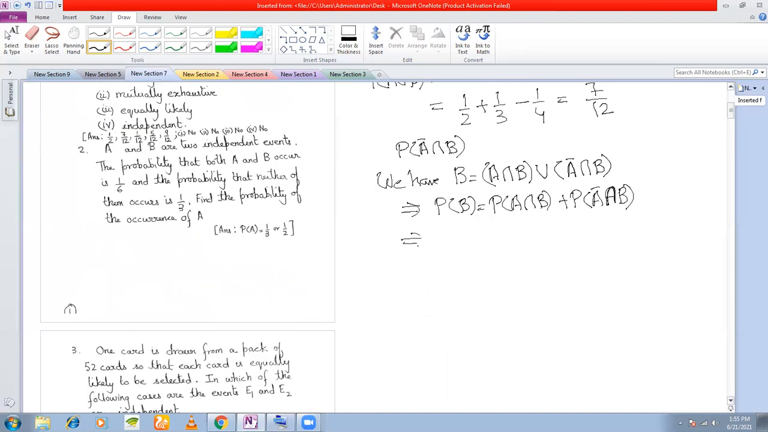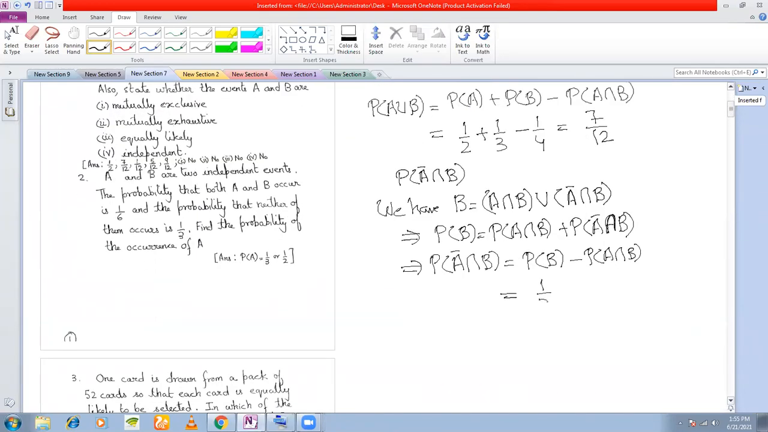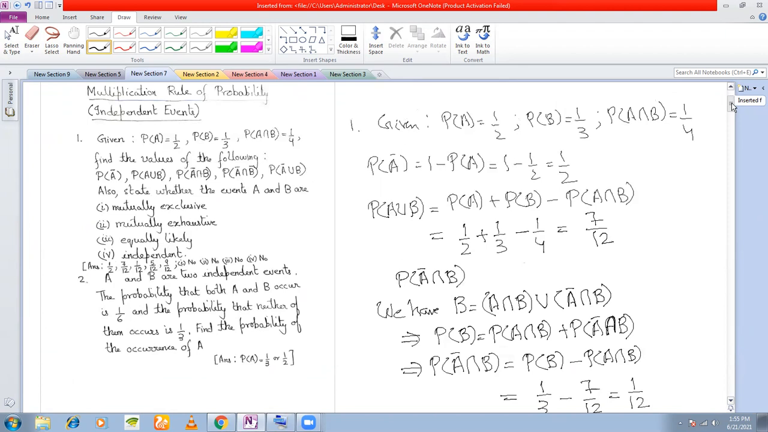That means P(A bar intersection B) is equal to P(B) minus P(A intersection B). Put the values. P(B) is given to you as 1/3. And P(A intersection B) is 1/4. Right? You find this out to be 1/12. Clear with this? Yes, sir.